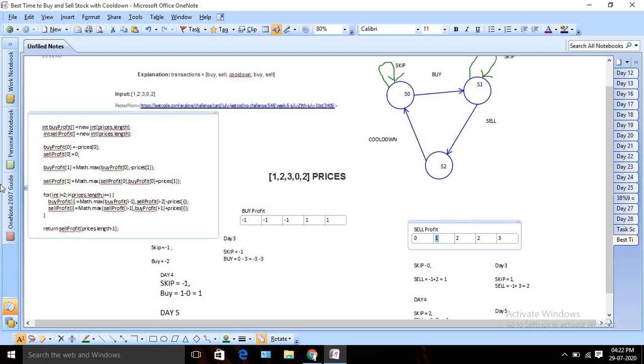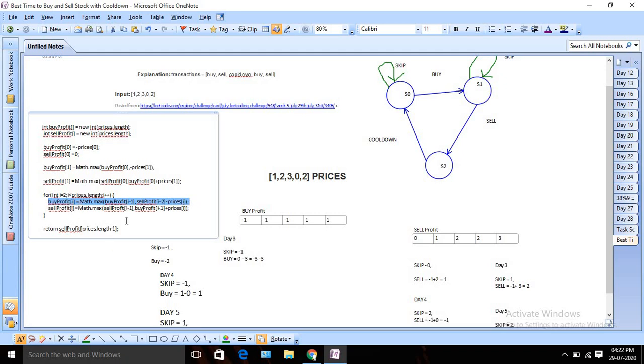Now I can run the for loop and use this generic formula. Again we are calculating buy profit. For buying I have two options. I can skip, or I can buy. Since we have the cool down condition, I need to sell it before 1 day, or before 2 days. So I am taking that -2 value. I am checking the sale profit before 2 days, what was my sale profit, and from that I am going to minus my today's price. Since we are buying today, that means we need to minus it.